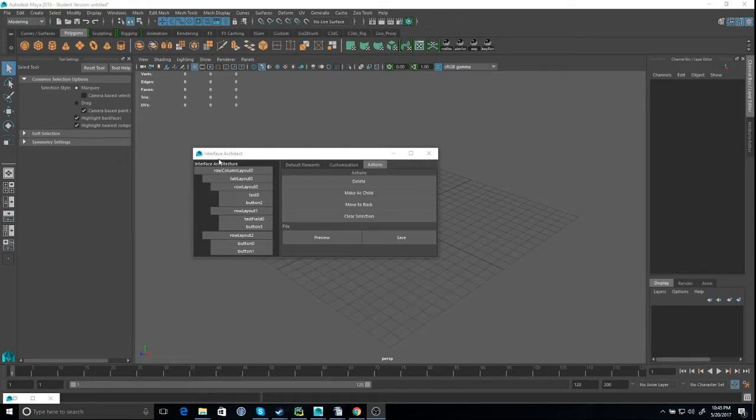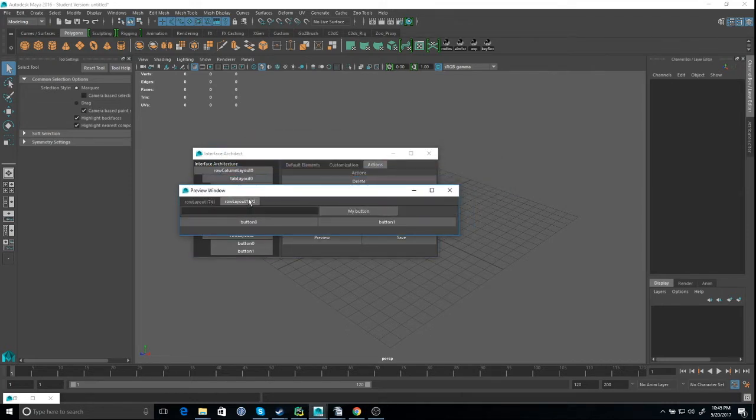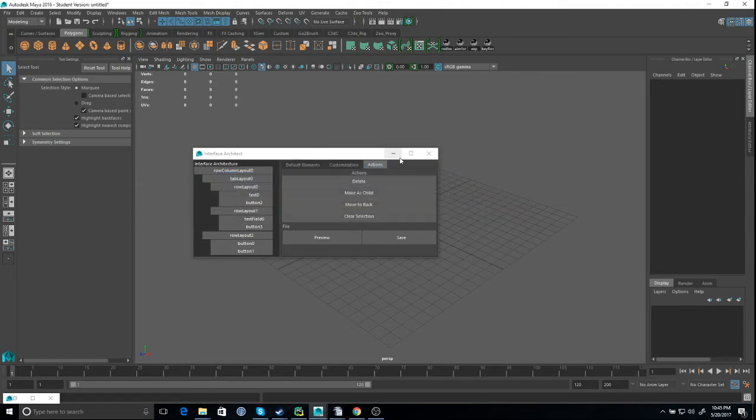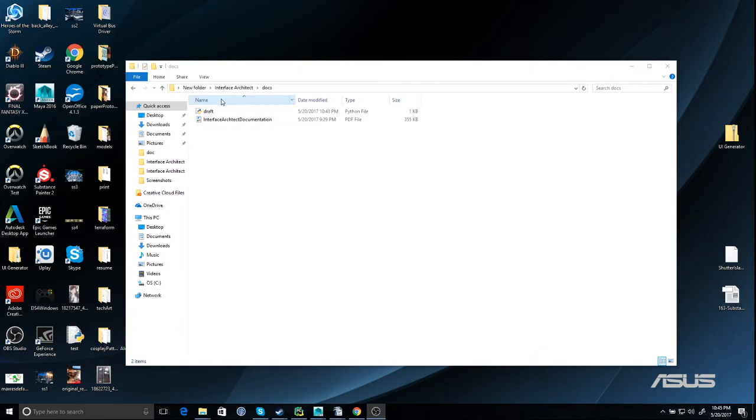And here is a quick example I built earlier. You can see this is the hierarchy of a GUI. And if you hit preview, here is how it's done. So there's a tab layout here, row layout, and buttons, text, and you can customize your own stuff. Let's get started. I'll show you from how to install the thing to the detail of how to use it.